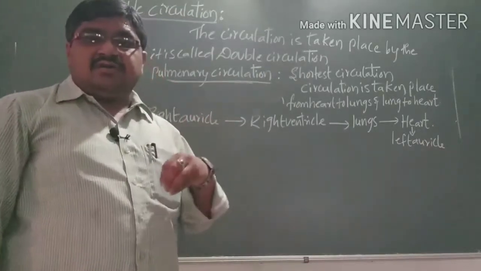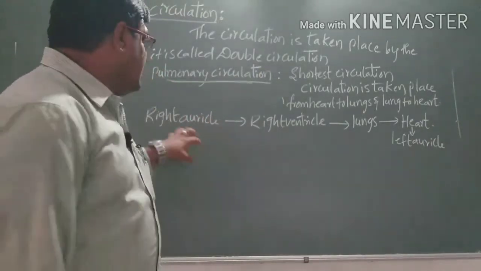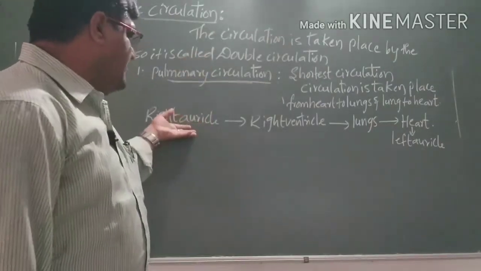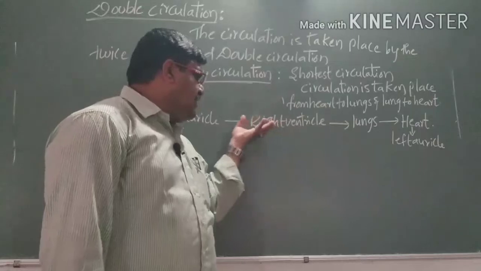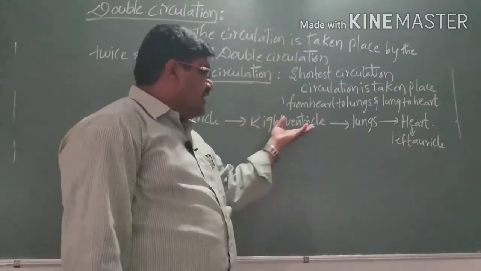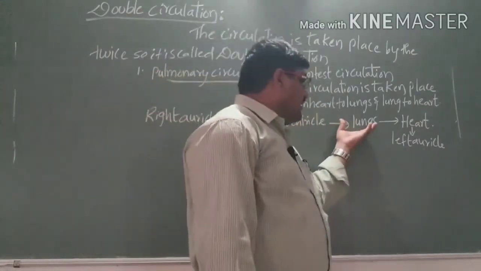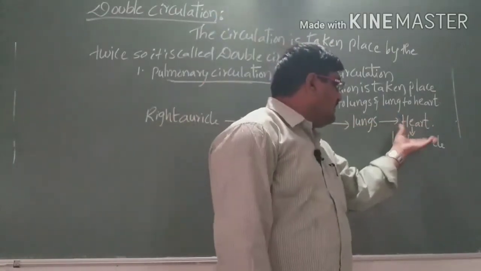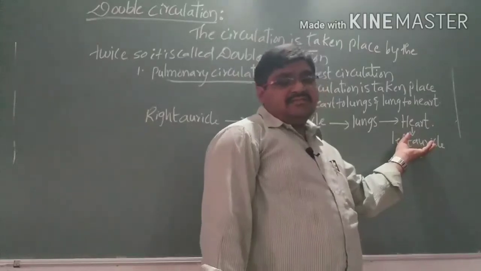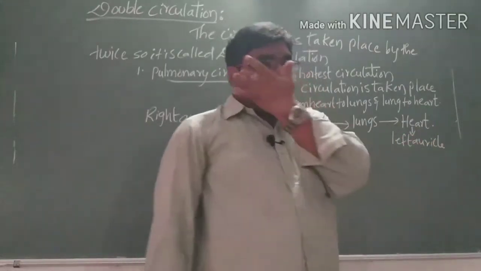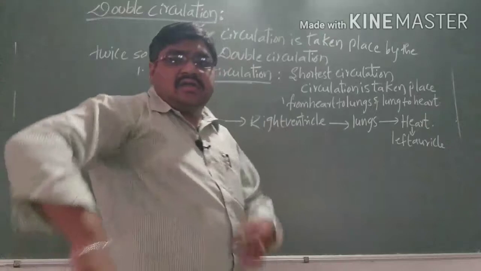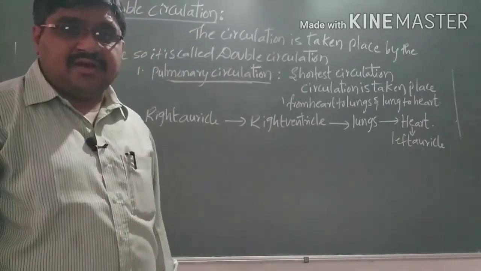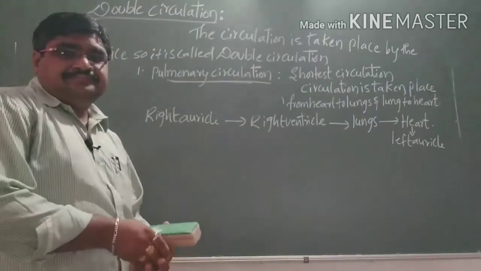This type of circulation is called the pulmonary circulation, where from the right auricle to the right ventricle by opening of the tricuspid valve, again from the right ventricle through the pulmonary artery it enters the lungs, and from the lungs to the heart by the four pulmonary veins. It passes into the left auricle.